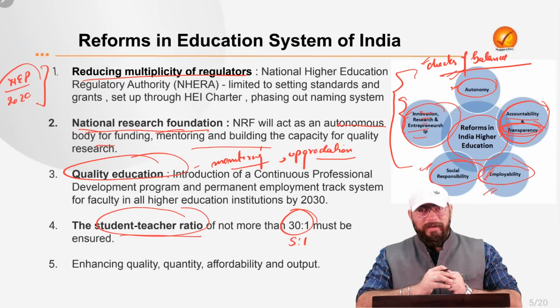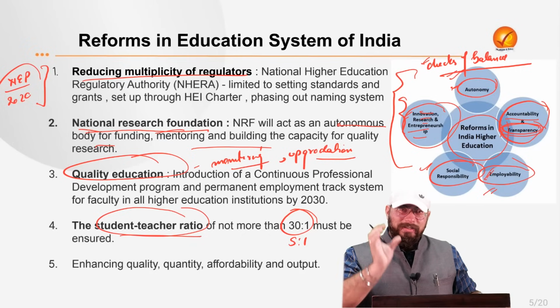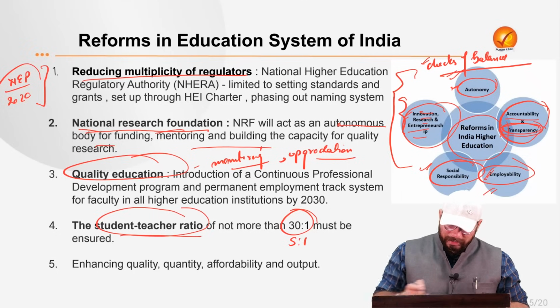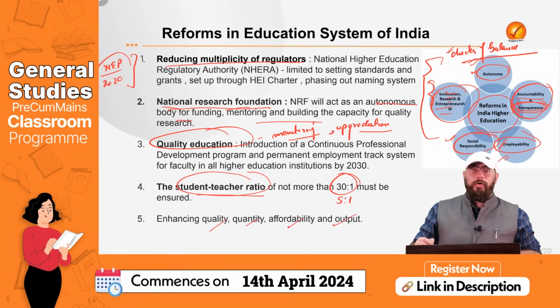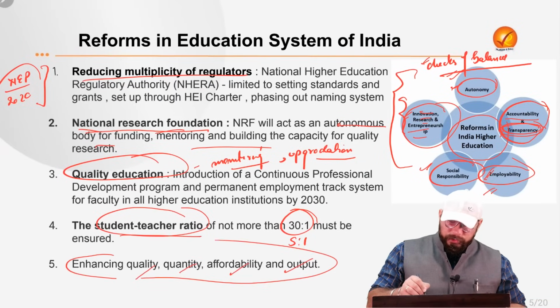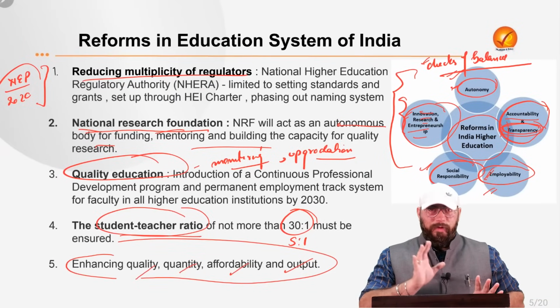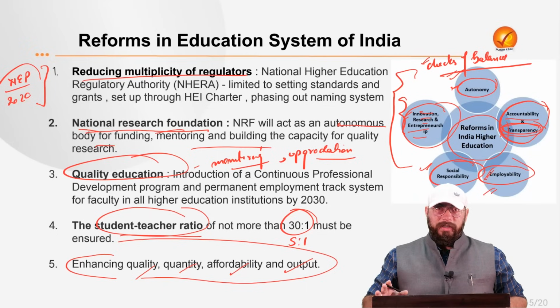Our ratio is even higher, right? So we need to reduce the student-teacher ratio. For every 30 students, there should be one teacher. Minimum this we should try to ensure. And also, of course, some general points: the quality, quantity, affordability, and output of education in our country need to be improved and taken into consideration. I hope reforms in the education sector in our country are crystal clear in your mind. If a question comes on educational sector reforms, at least you should be able to write a minimum of 7 to 8 points after this discussion, right?